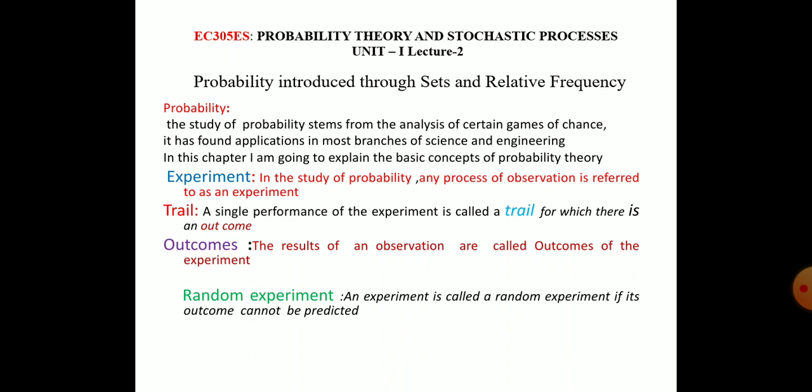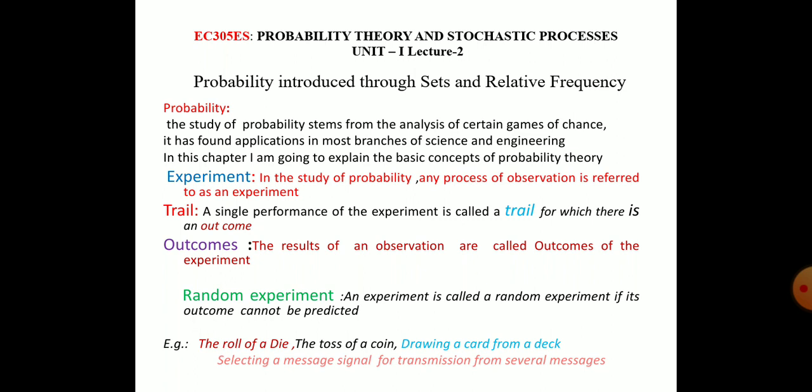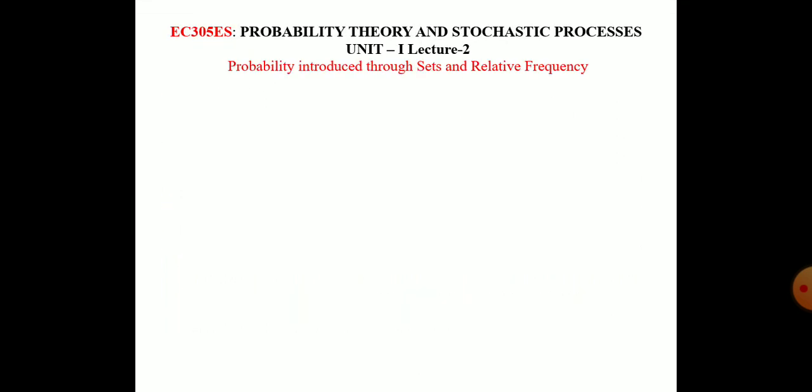Then what is a random experiment? An experiment is called a random experiment if its outcome cannot be predicted. We cannot say what the outcome of the experiment will be. If we cannot predict the outcome of the experiment, then that experiment is known as a random experiment.